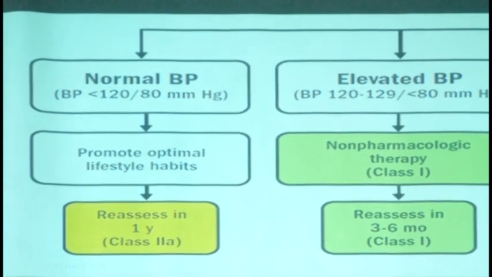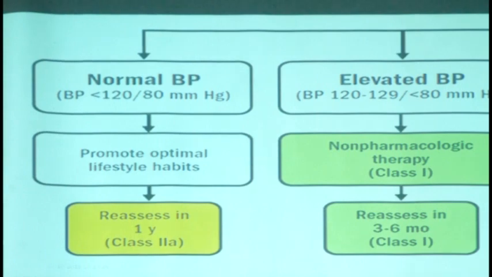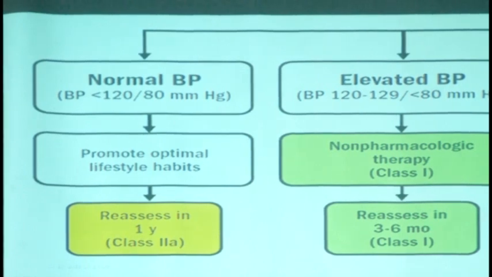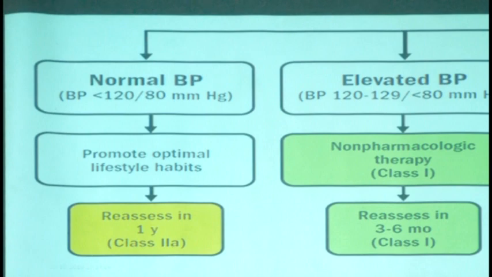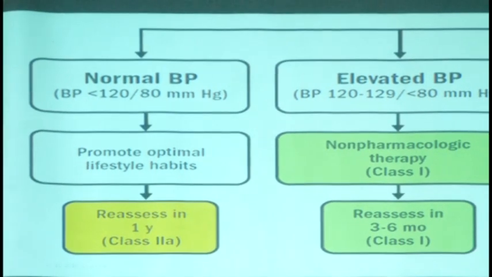And in the elevated BP, in the current standard, when the systolic pressure is 120 to 129 and diastolic is lower than 80, there too non-pharmacological intervention is suggested. The recommendation is that no drugs are to be used. It's only the lifestyle. Only when you reassess, and after reassessment the blood pressure doesn't come down, then you may think of the other regimes. Next part, the other half of that, next slide.